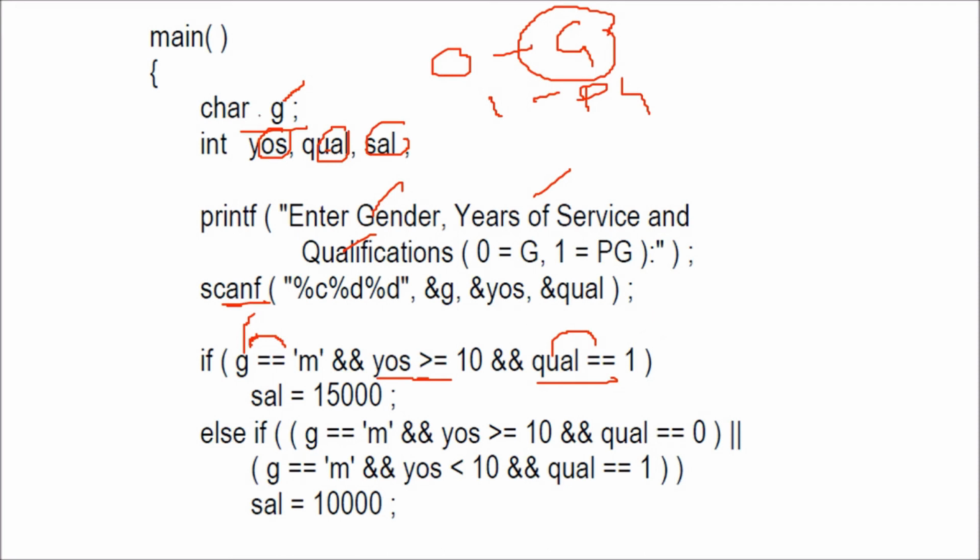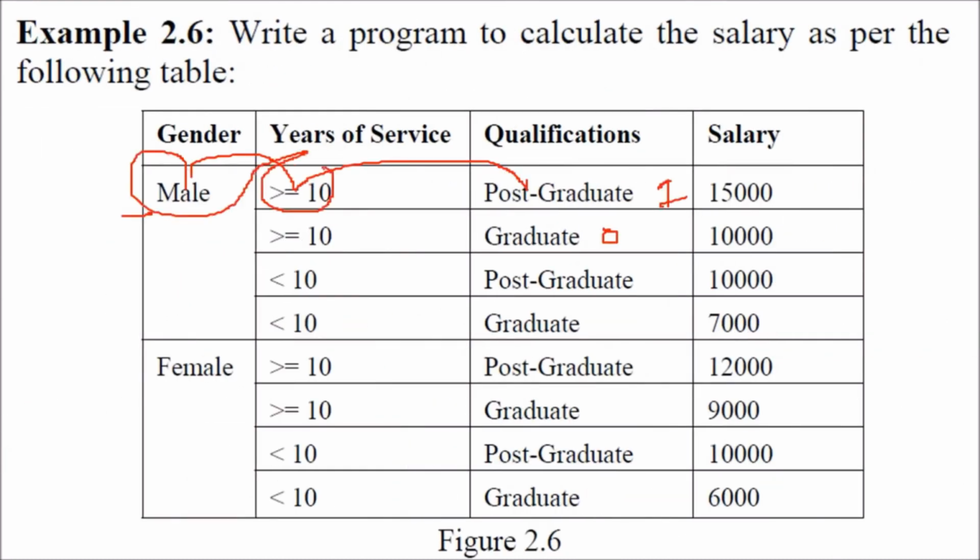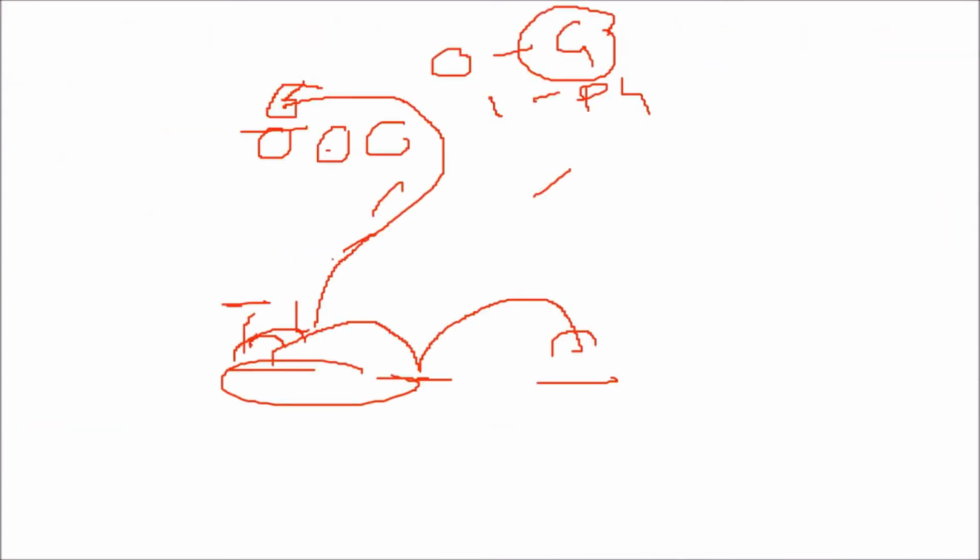15,000 salary. This gender G, if G is taken as the gender, we can just equate it with male. So gender is male, year of service 10, qualification equal to 1, salary 15,000. How? See, gender male, year of service greater than or equal to 10, postgraduate, 15,000 salary. This is the first condition. Again, all the conditions can be met like this.